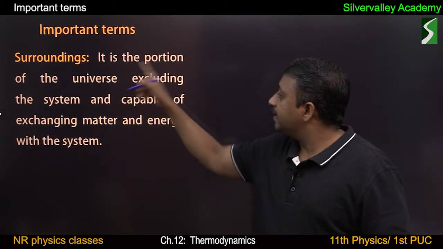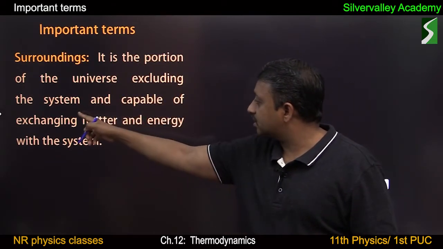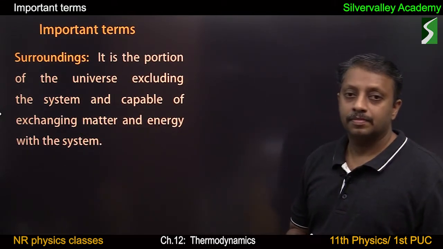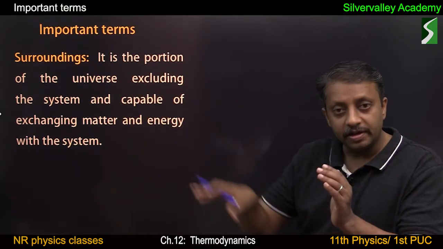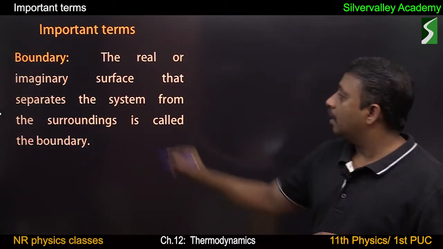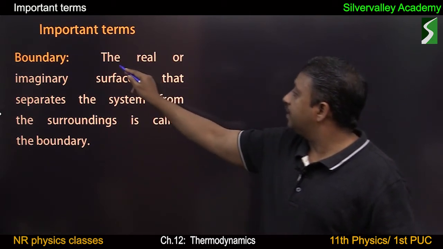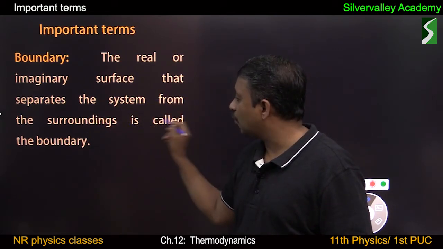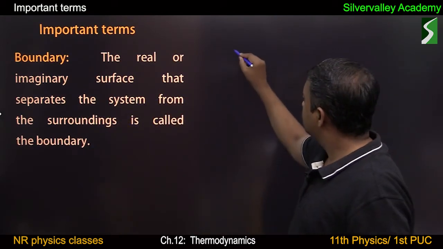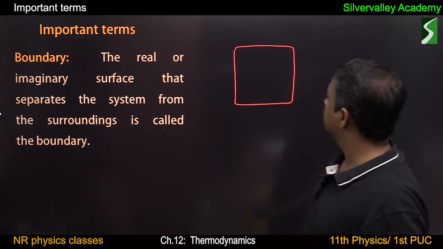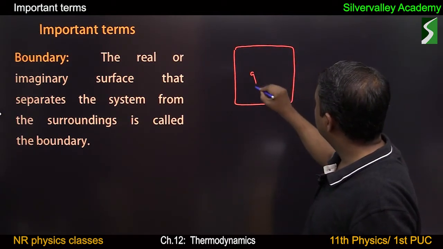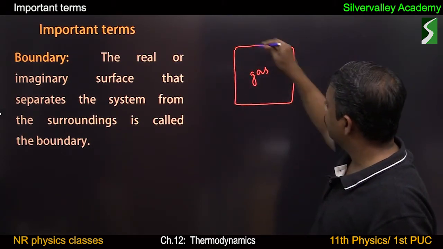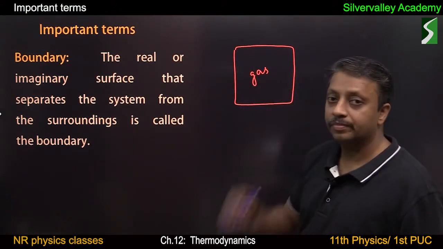Surroundings. It is the portion of the universe excluding the system and capable of exchanging matter and energy with the system. So excluding the system, each and every other thing becomes surroundings. Boundary. The real or imaginary surface that separates the system from the surroundings is called the boundary. Metal container. So this is a real boundary. There is a gas inside this container and this is the surroundings. System, surroundings, and this is the boundary.